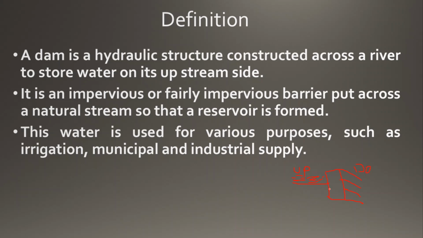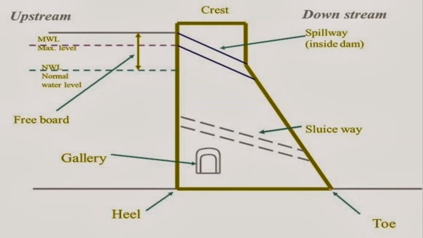Irrigation means agricultural lands. Without water, farmers can't produce rice and so on. Next, municipal means government offices and the like. Next, industrial supply means power generation and chemical factories, and one more thing, cold drinks like Thums Up and Sprite, etc.